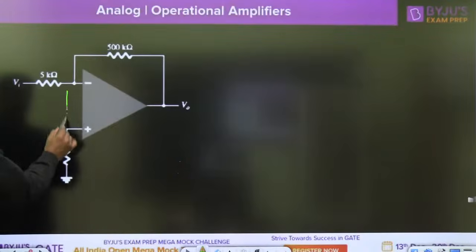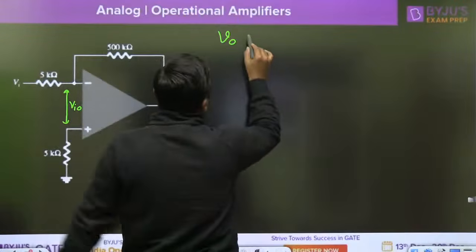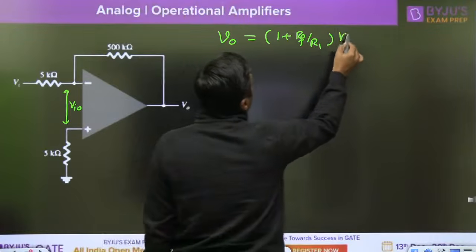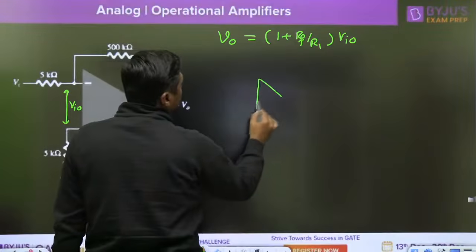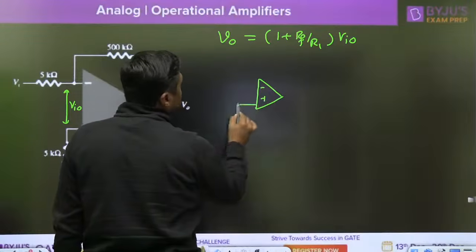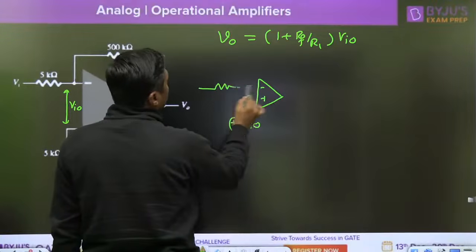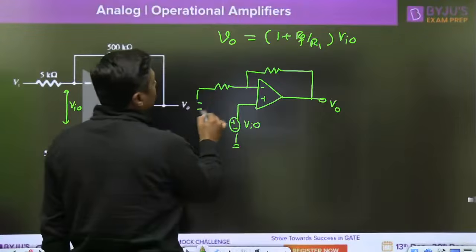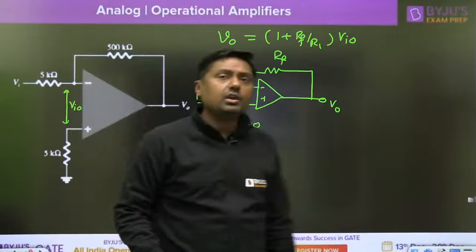So when there is an input offset voltage VIO, then there will be the effect. Because of that, there is no input, yet we are getting the output 1 plus RF by R1 into VIO. Because the effective circuit is given by this VIO and this non-inverting operational amplifier. There is no input. Again, we are getting the output 1 plus RF by R1 into VIO.